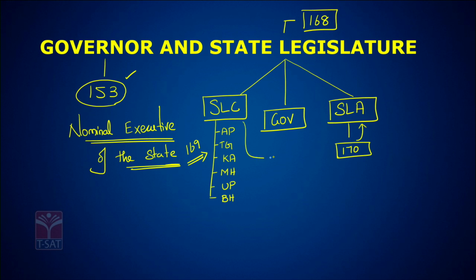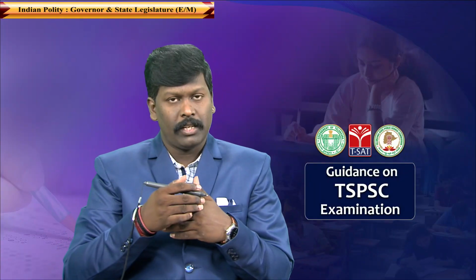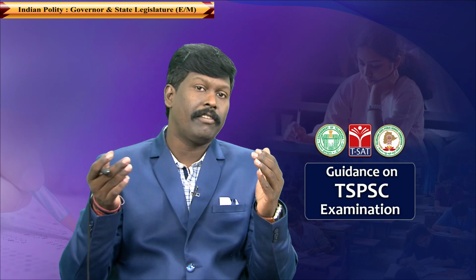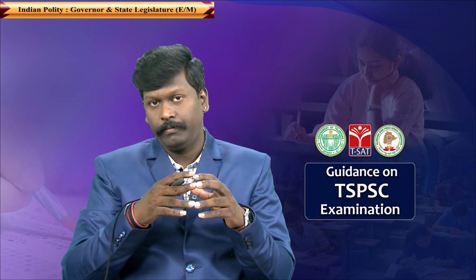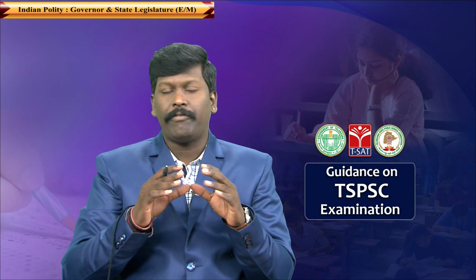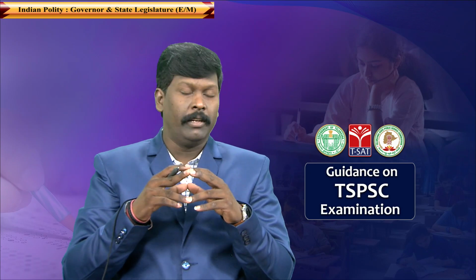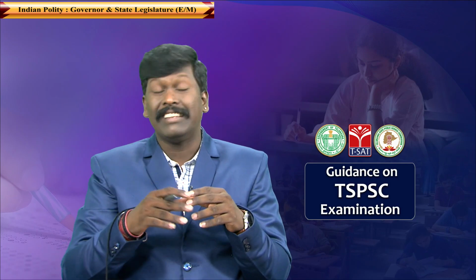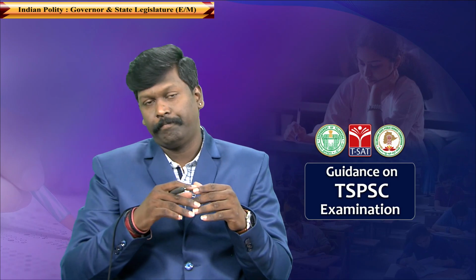Article 171 talks about the composition of the Council. And you all know Article 153 says there shall be a Governor for each state. Very, very important. 95% of the state legislature process is similar to Parliament.